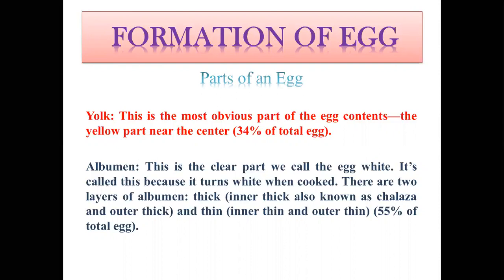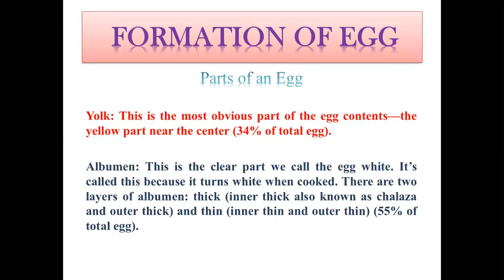Then surrounding the yolk, there will be a white color mass. They are called albumin. This is the clear part we call the egg white. Albumin is also called egg white. It will be surrounding the yolk. It's called this because it turns white when it is cooked. Whenever the egg is boiled, especially, the albumin will be whitish in color, or it will turn white in color. So it is called white albumin or egg white.